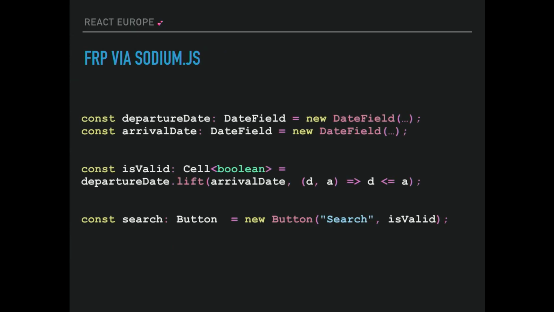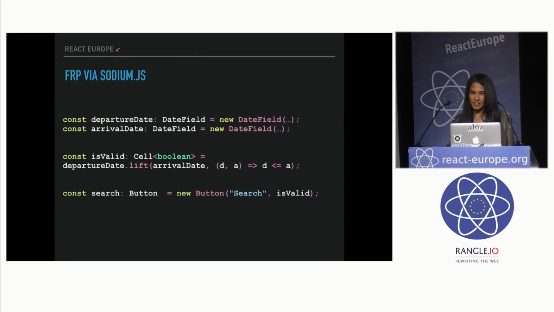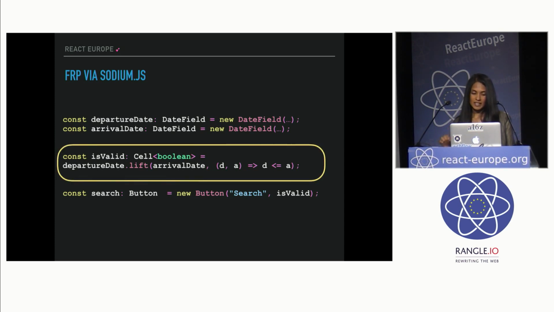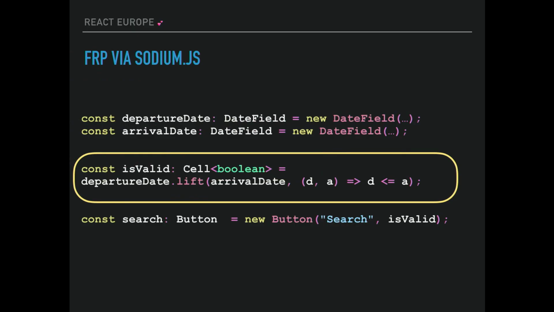For those who are thinking code, I'm using a library called Kasireddy.js that implements FRP in JavaScript. It works for demo purposes. It's definitely not production ready or anything. But basically, you would have two date fields, and then you have a search button that accepts an isValid variable. The main thing to get here is this isValid variable, which is a cell. Again, a cell is a value that changes over time. And how we define that cell is that we're saying it's the current departure date and the current arrival date, and we're comparing whether the departure date is less than or equal to arrival date. We declare all the logic up front, and we never reassign the cell again.